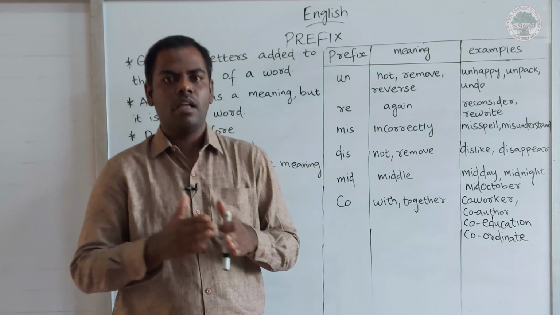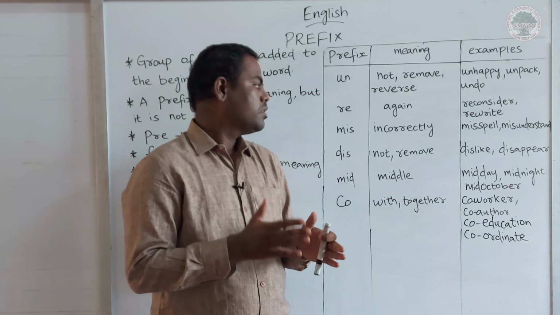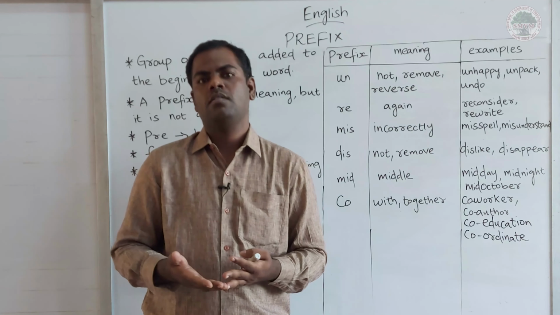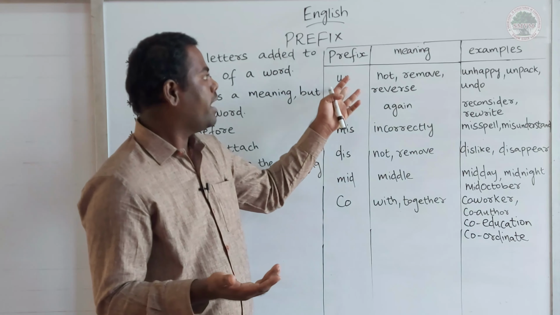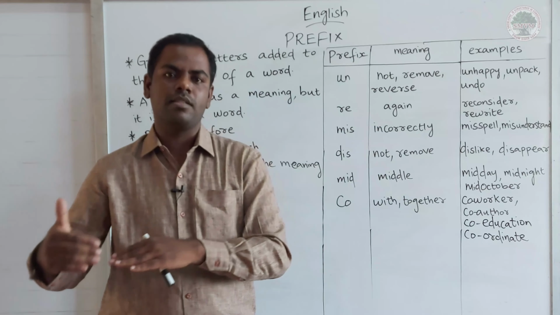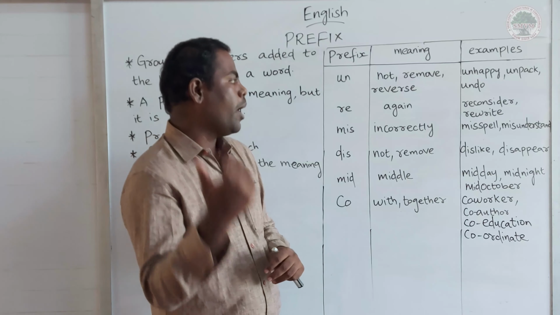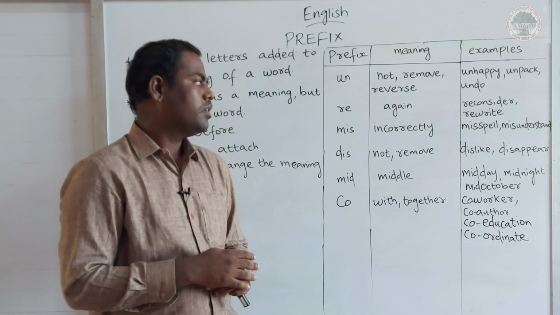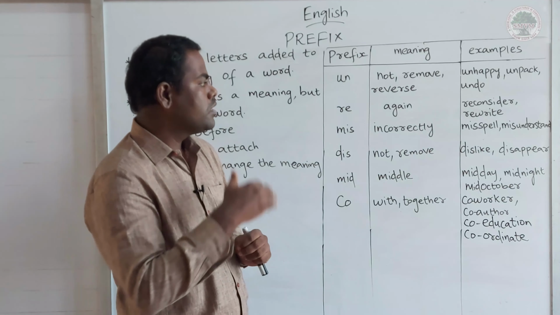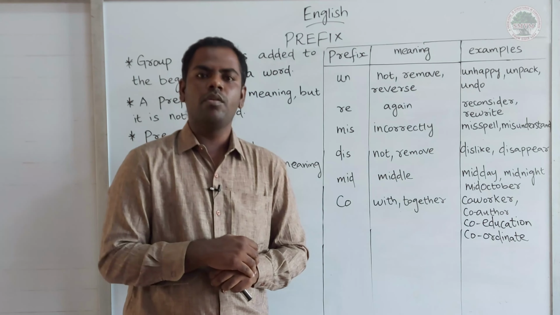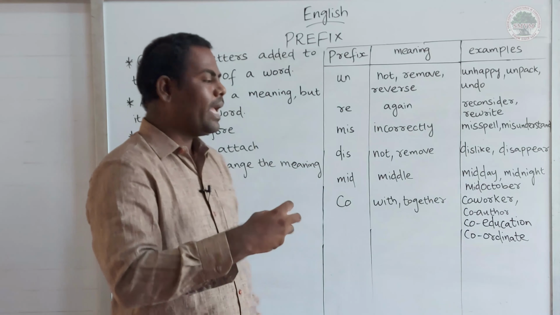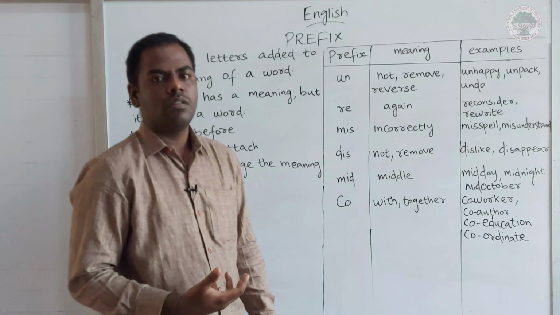Like, dislike, appear, disappear. So the meaning of this is not like, happy, unhappy, like, dislike. Okay, appear, disappear. Disappear in the sense remove. Okay, my dear students. So we can use this prefix to make opposites, right?